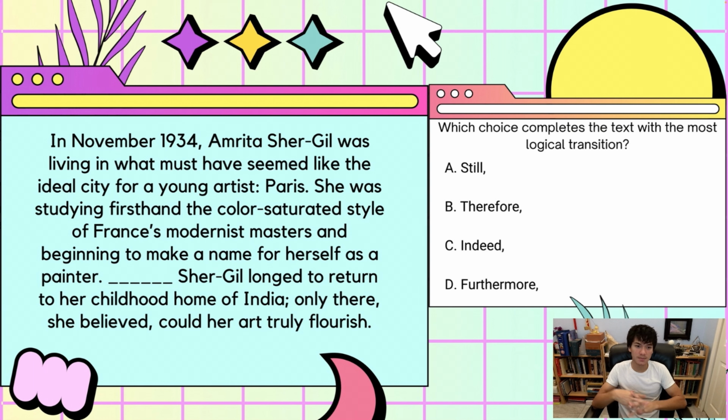So, let's look at the ideas. She was living in an amazing city for a young artist. However, she wanted to return to her childhood home of India. So, which transition word would continue this idea?